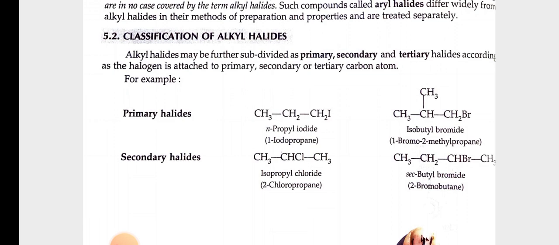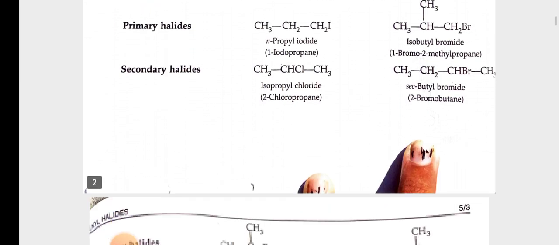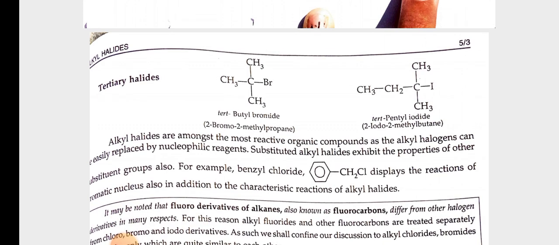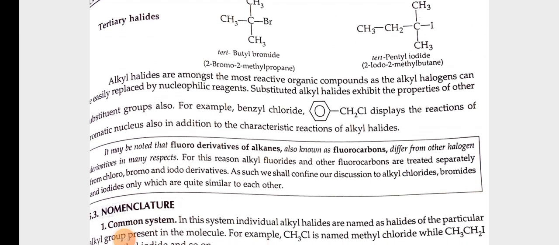For example, primary halides: n-butyl iodide, isobutyl bromide. Examples of secondary halides: isopropyl chloride, secondary butyl bromide. Examples of tertiary halides: tert-butyl bromide, tert-pentyl iodide. Alkyl halides are among the most reactive organic compounds as the alkyl halogens can be easily replaced by nucleophilic reagents. Substituted alkyl halides exhibit the properties of other substituent groups also. For example, benzyl chloride displays the reactions of the aromatic nucleus also, in addition to the characteristic reactions of alkyl halides.